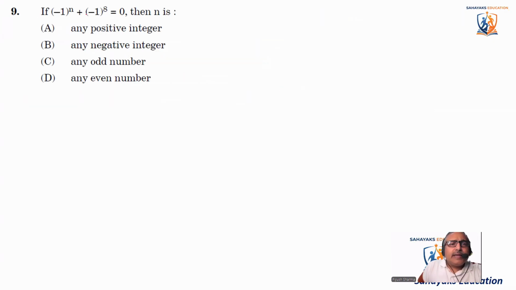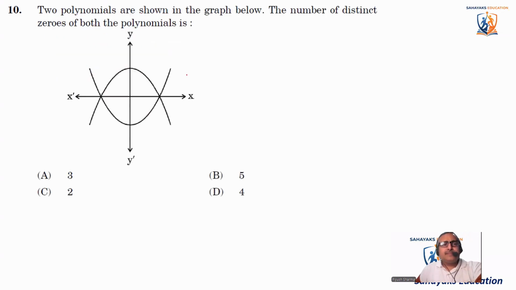If minus 1 to the power n plus minus 1 to the power 8 is equal to 0, then n is... See, minus 1 to the power 8, because the power is an even number, multiplying minus 1 8 times will give a value of 1. This value will come out to be 1, right? And the sum can be 0 only if the other value comes out to be minus 1. And that will happen if n is odd. So n is any odd number. So this is the right answer. See, we don't have to calculate anything. Just by looking at this, you can give the answer.